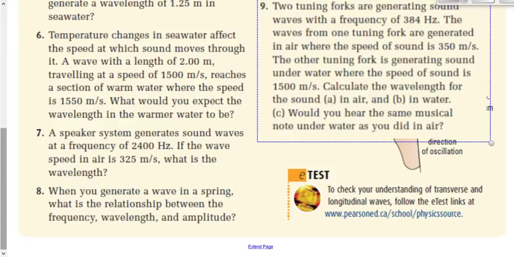What is the amplitude of a wave related to? Yeah, it is the height, but what's it related to? What quantity determines how big or how high the wave is? In order to make it higher, you need more what? Energy, yeah. So the amplitude is related to the energy.